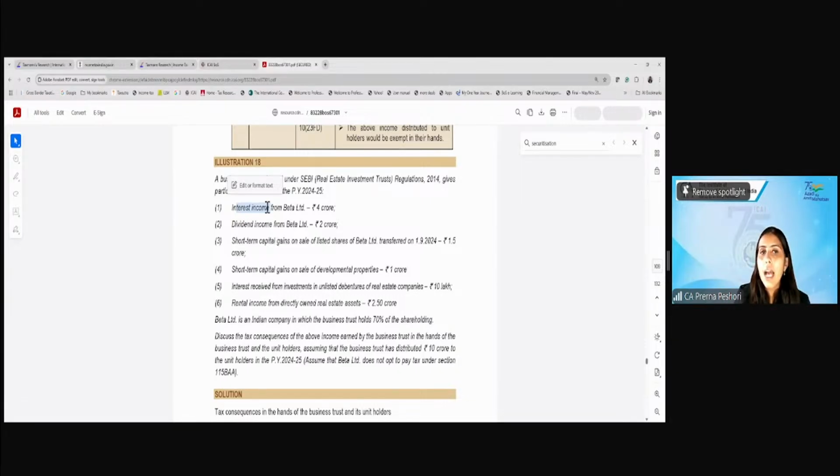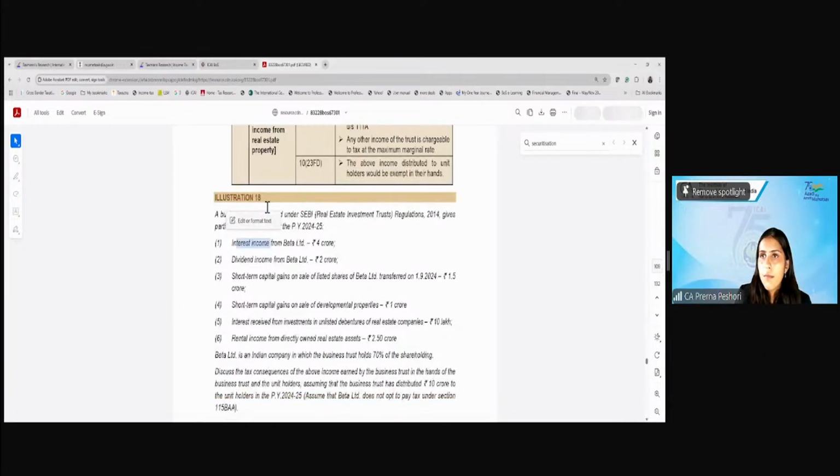This is taxable in the hands of the unit holder. There will be no tax liability in the hands of the business trust due to the 10(23FC) pass-through exemption. Therefore, Beta will also not be required to deduct TDS and this will be taxable in the hands of the unit holder, isn't it? Now, the business trust will have to deduct TDS at 10% if it's a resident unit holder, 5% in case of others, right? What about the dividend income? 2 crores.